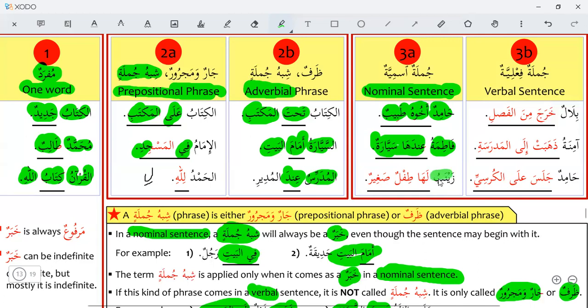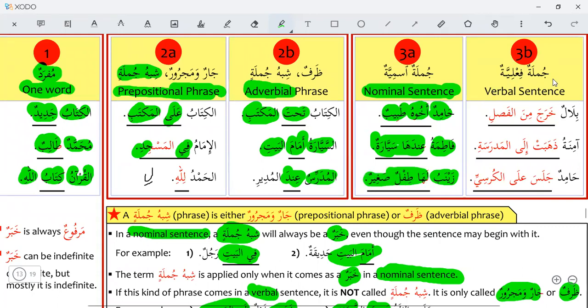Zainabu, laha tiflun saghirun. Zainab, she has a small baby. So Zainab is mubtada. She has a small baby is a complete sentence. Laha tiflun saghirun is a complete sentence and this is also a khabar, a predicate.